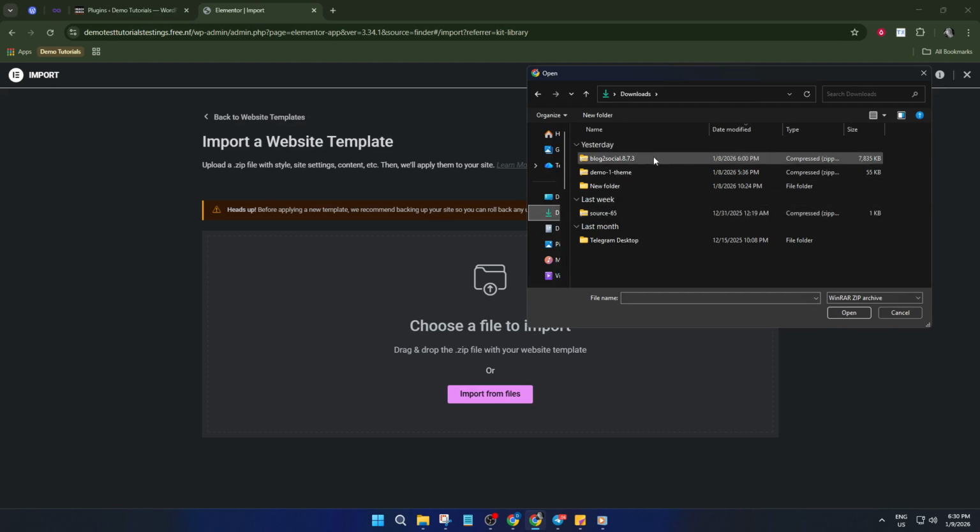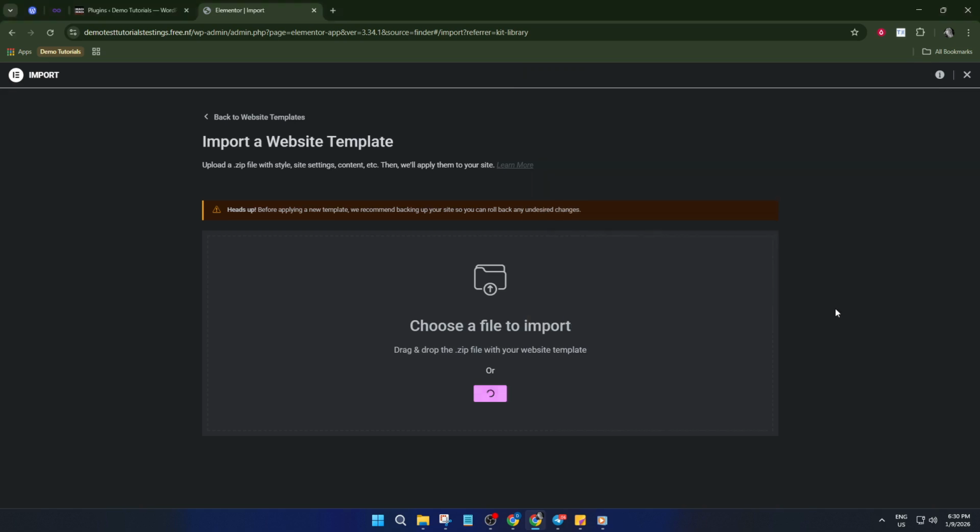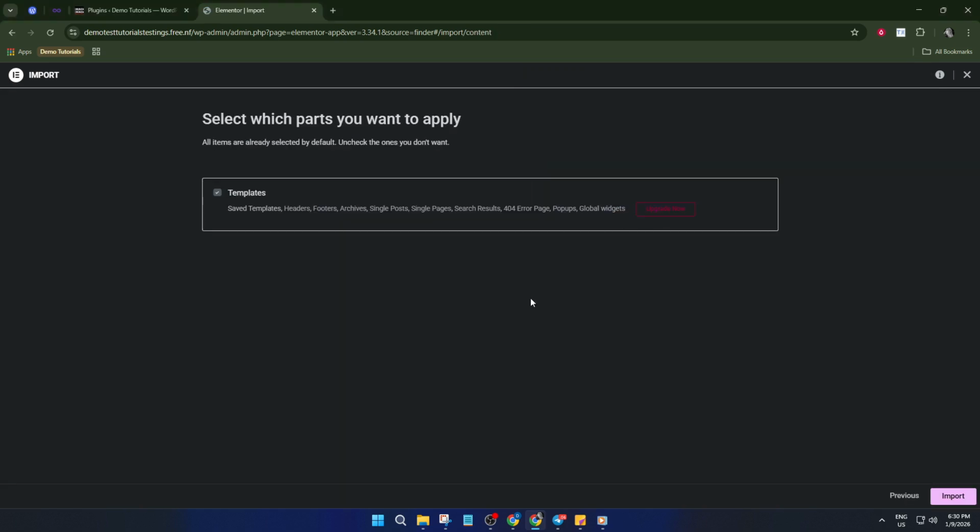Imported templates will appear in your template library, ready for you to apply to any page or section of your website. If the template doesn't show up immediately, just refresh the page. Sometimes Elementor needs a quick reset to update the library. And remember, you can import as many templates as you like, so feel free to experiment and see what looks best for your site. There's no risk in trying out new designs, and you can always switch back if you decide you want something else.